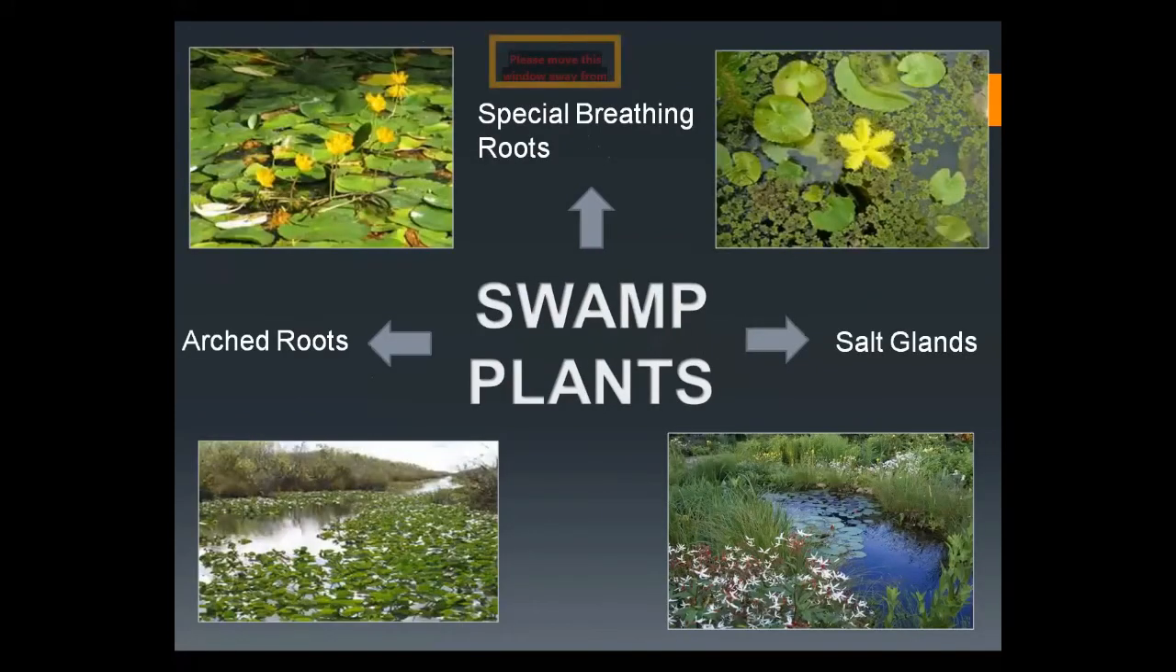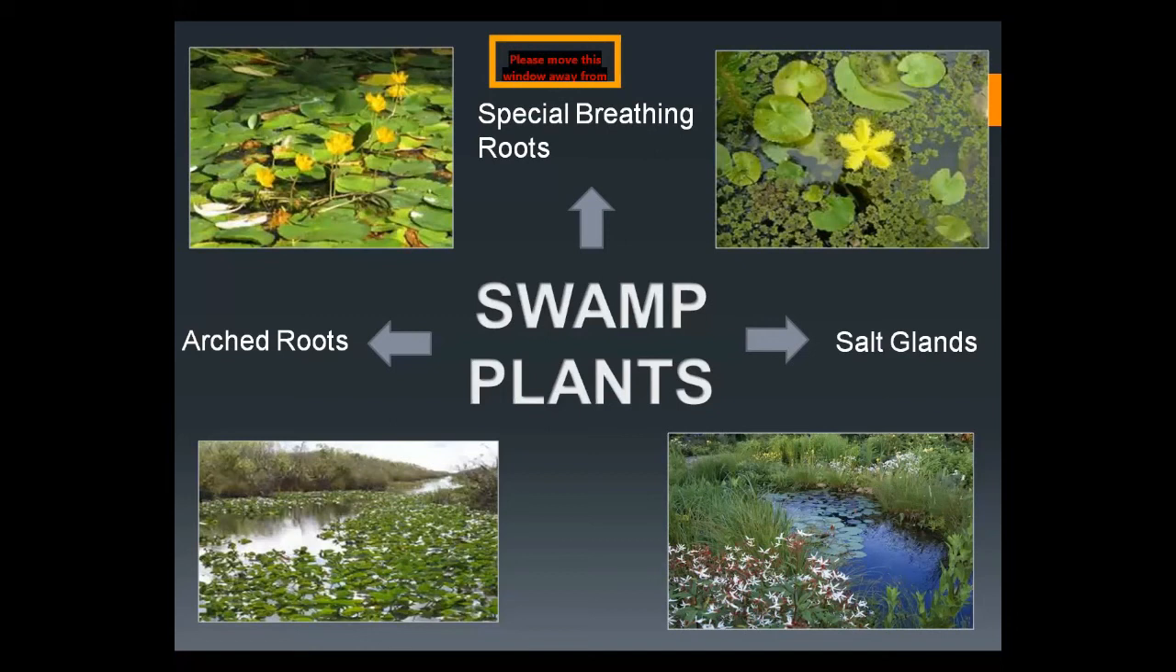Now the swamp plants. What are the swamp plants? Swamp plants are also called halophytes. They grow in the marshy area, and marshy area means the muddy area where the amount of salt is too much high, right? The plants that grow in the salty water are called swamp plants, and they are also called halophytes because they have special breathing roots, they have salt glands, and they have arched roots.